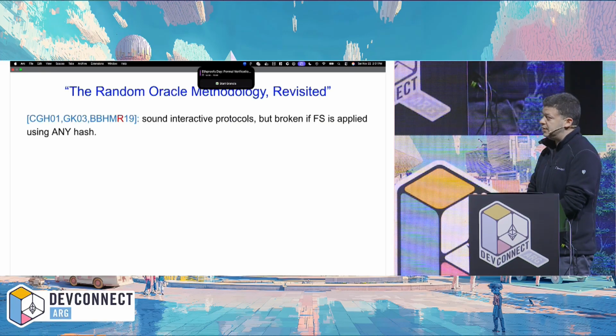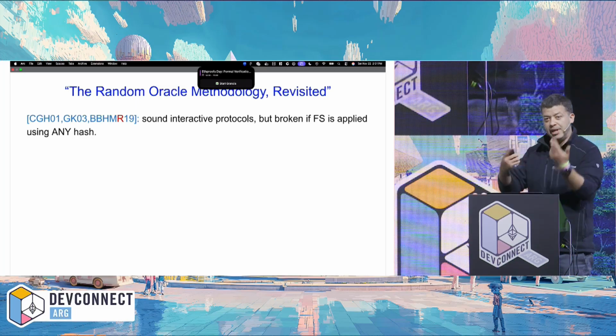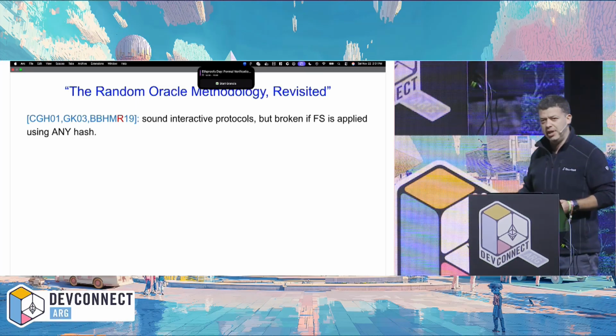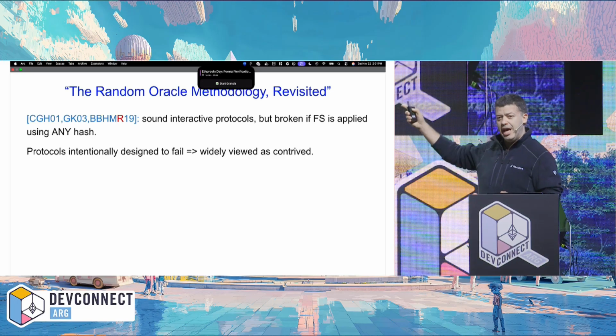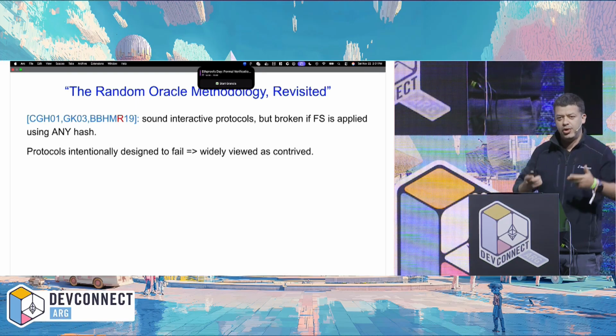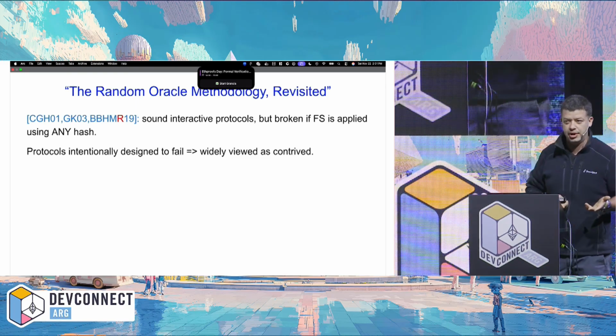A sequence of works showed that there are examples of sound interactive protocols, but if you apply Fiat-Shamir to them, they are totally broken. So this looks very alarming, but for a long time, no one really cared so much because the protocols that we had here, these examples, were convoluted. They were sort of contrived protocols that were intentionally designed to fail. So people were not particularly worried.